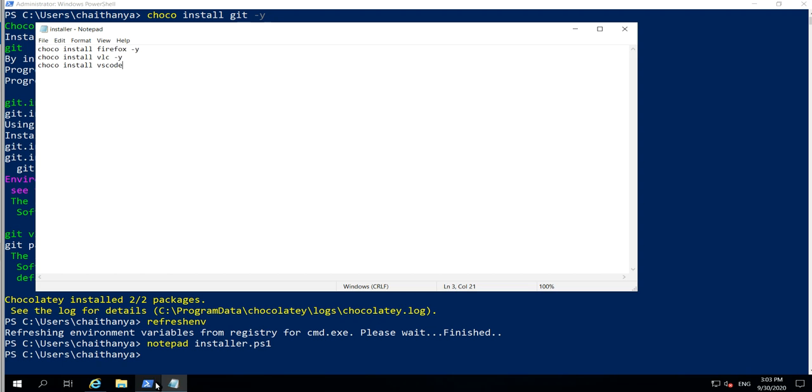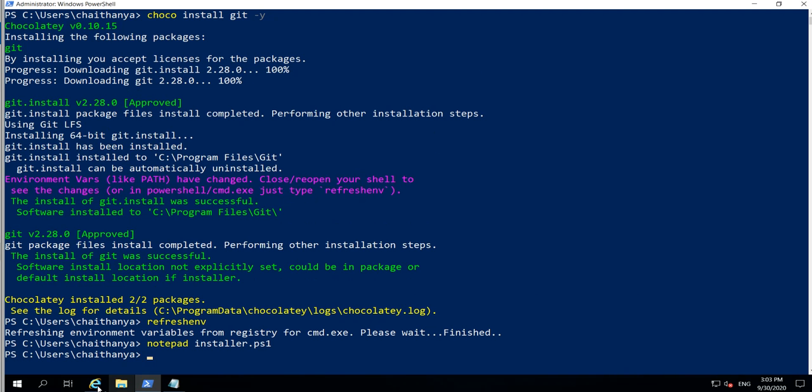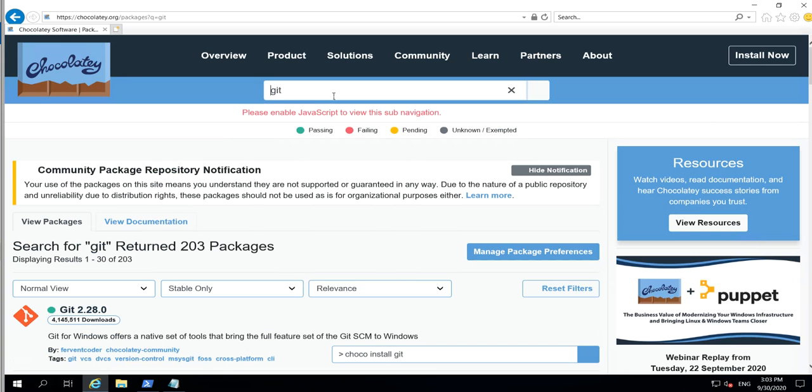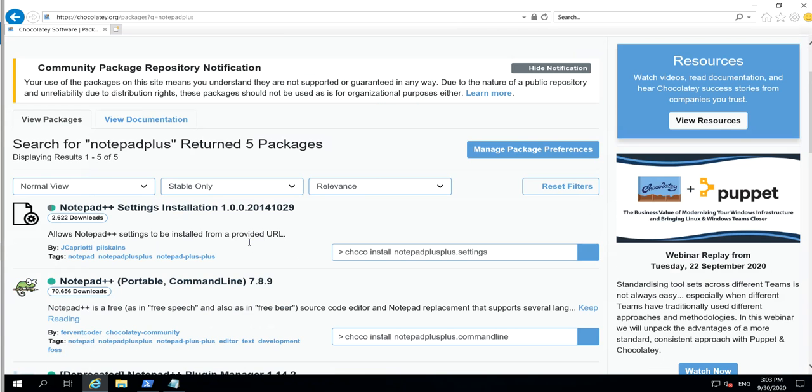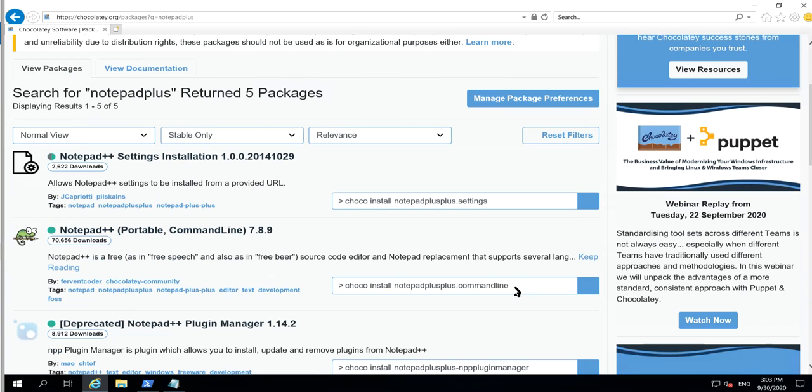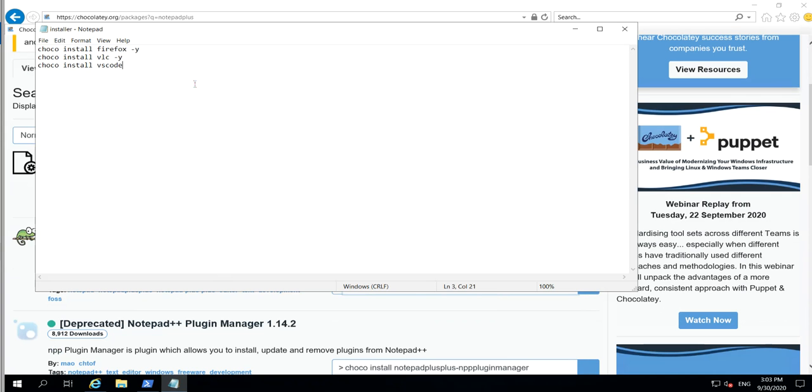I didn't remember the package name, so I will check it by typing, and it will show us Notepad++. For this, you have to use this command, just copying it and pasting it over here.